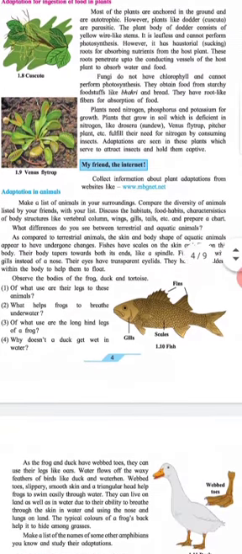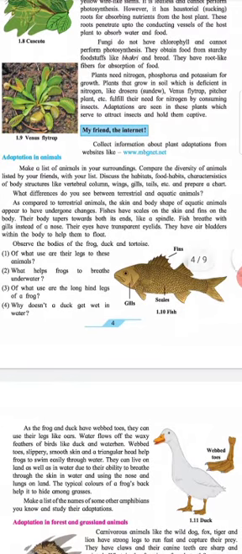My friend, the internet. Collect information about plant adaptations from websites like www.mbgnet.net.